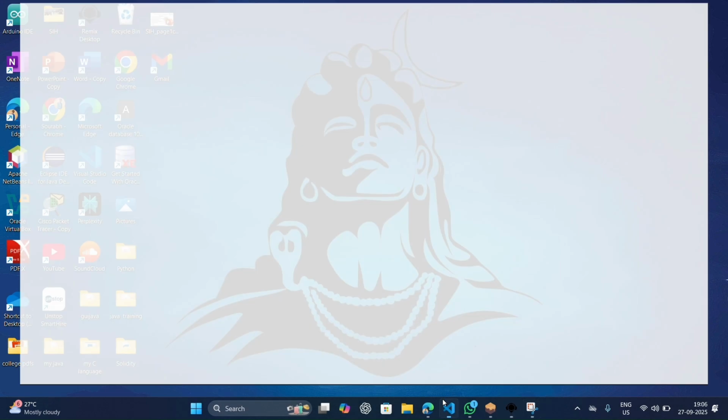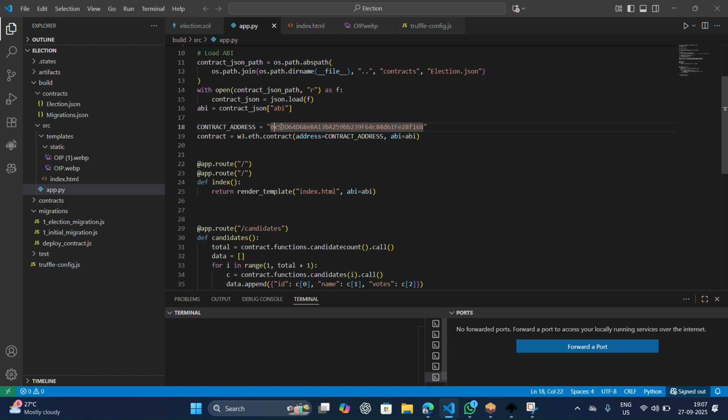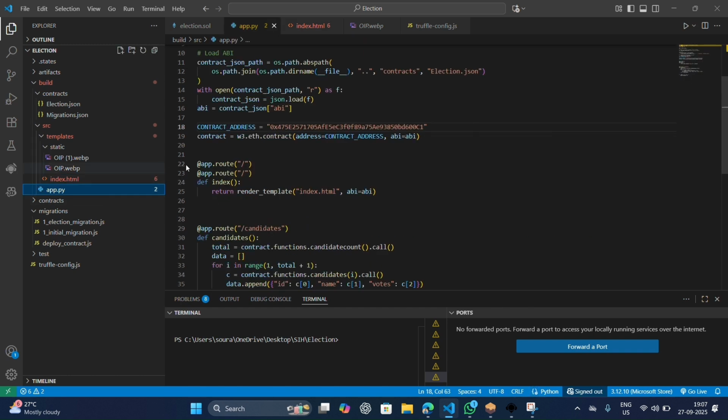Now I have to connect with the backend. Now our smart contract is connected to the backend.